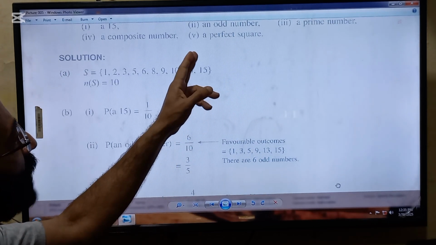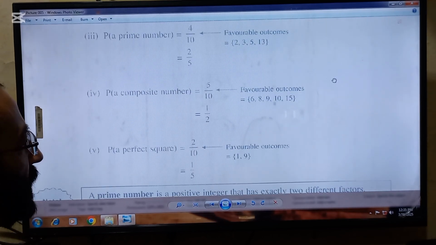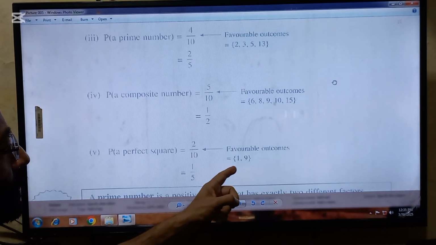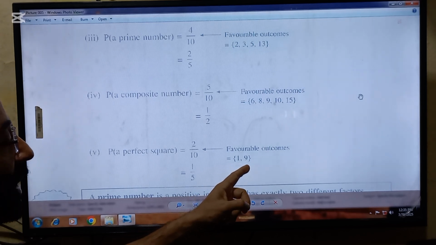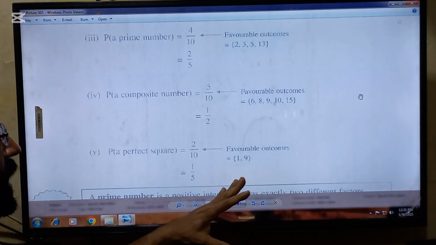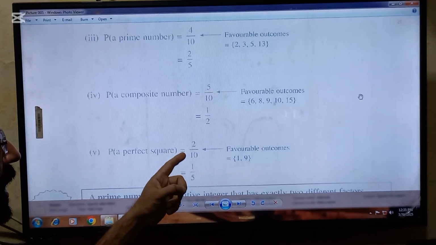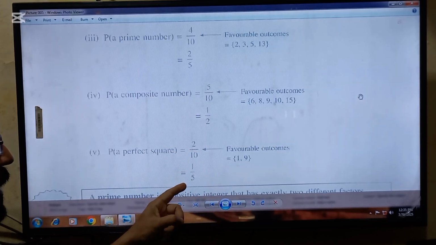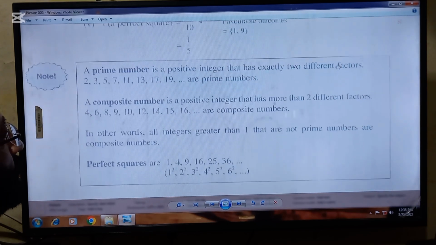And last requirement is a perfect square. So from this sample space, these are 2 numbers which are perfect squares, because 1 is a perfect square of 1 and 9 is a perfect square of 3. So 2 numbers are perfect squares, so 2 are favorable and total are 10. So after solving, you will get the answer of 1 by 5.